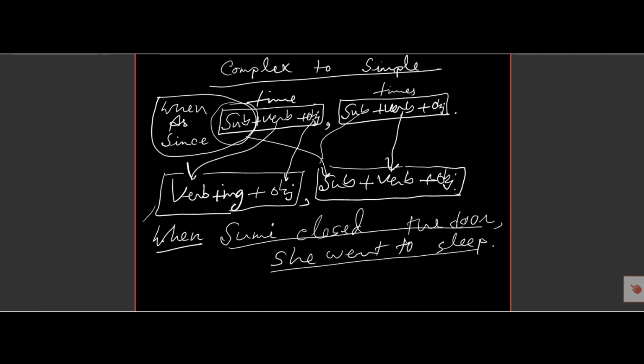So we must remove this, and we must begin the verb with close. So close must take ing, closing, and it is in the past form, so it will be present form, and then the present form takes ing. So closing, then the other word, door.